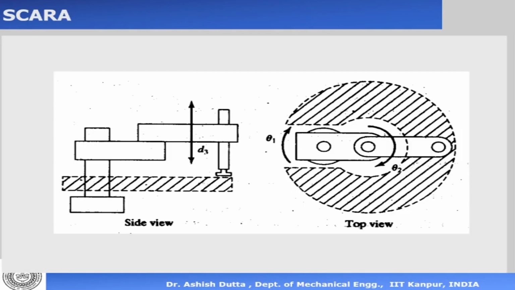There is another robot which is very commonly used, called the SCARA robot. So the SCARA robot is very commonly used in assembly applications. So this is called the selective compliance assembly robot arm.